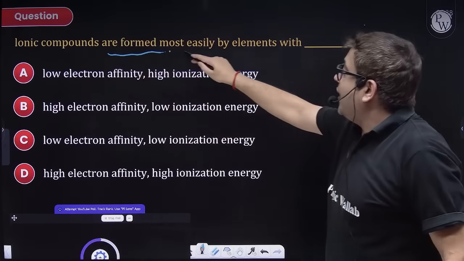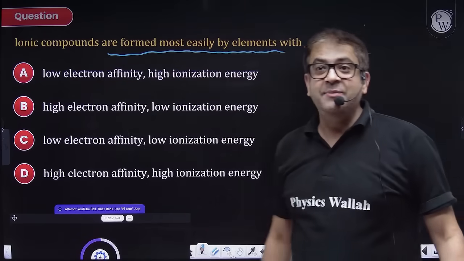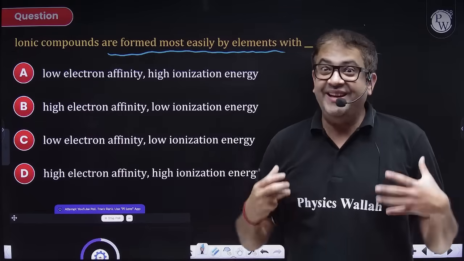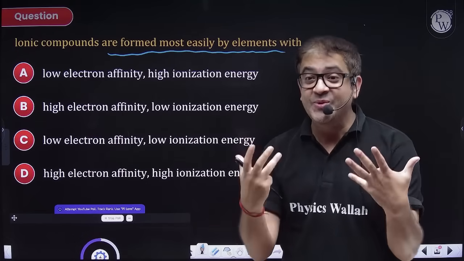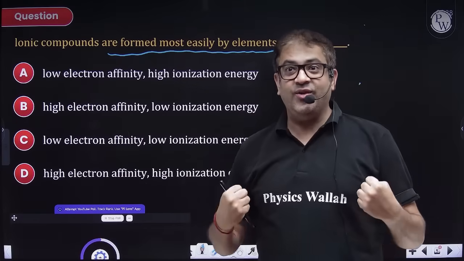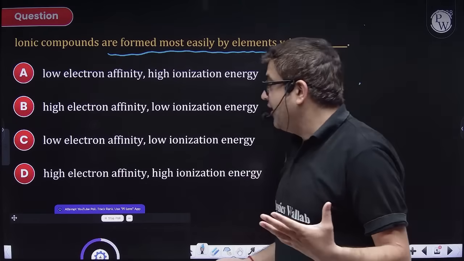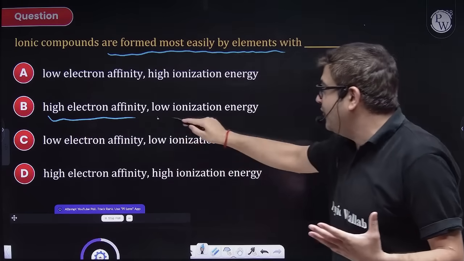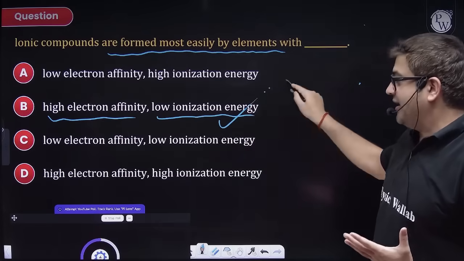Ionic compounds are formed mostly by elements with what? Sir, you need a metal. Metal will lose electrons. You need a non-metal. Non-metal will gain electrons. Who will lose electrons? The element which has a high affinity to gain that electron. Who will lose? That will have the lowest ionization energy.